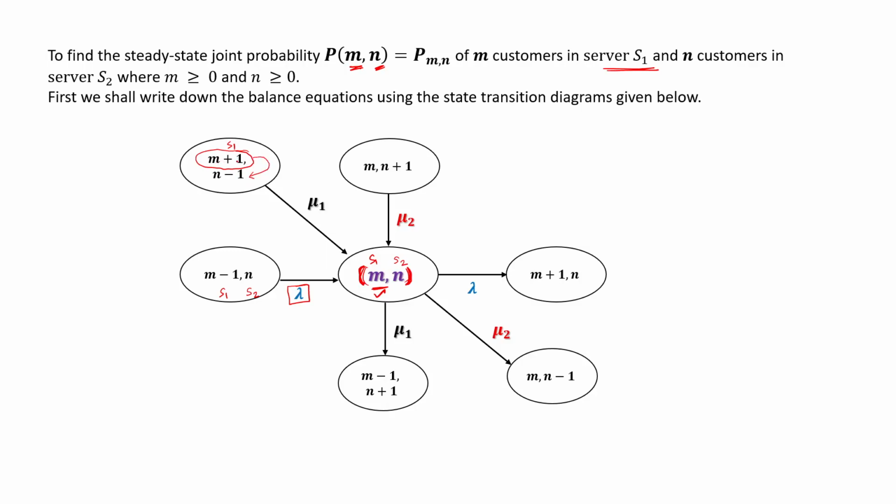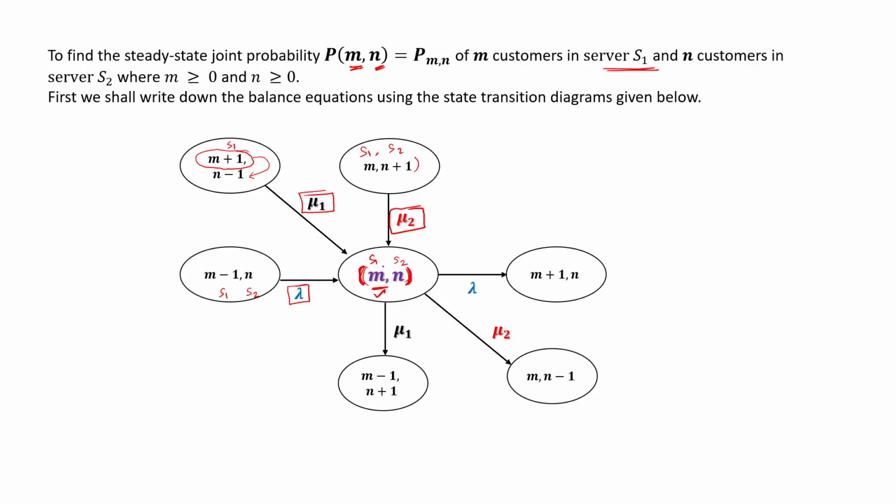So after being served at S1, m plus 1 minus 1 and n minus 1 plus 1 becomes m, n. Also, if the number of customers in S1 is m and in S2 is n plus 1, after being served at S2, one customer leaves the system, so it becomes m, n.